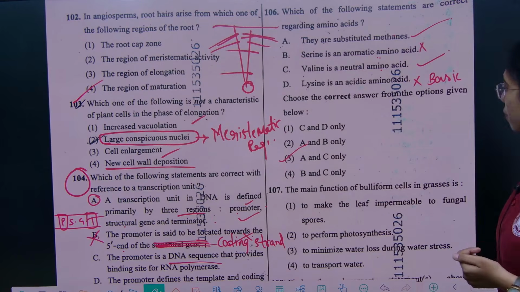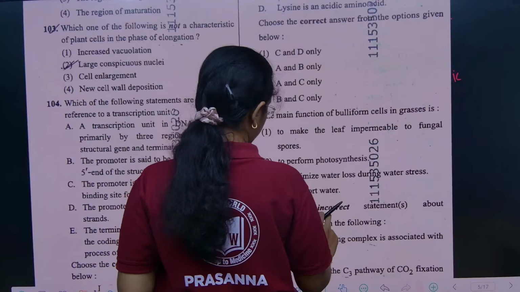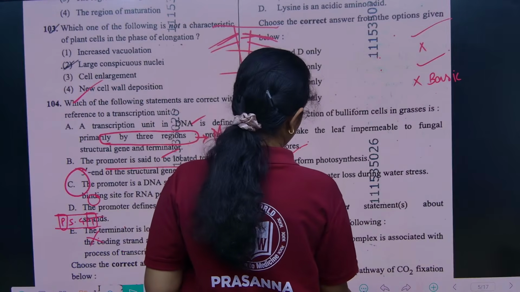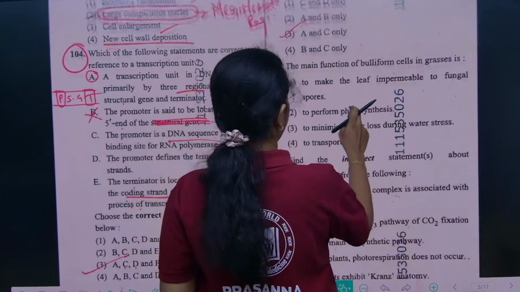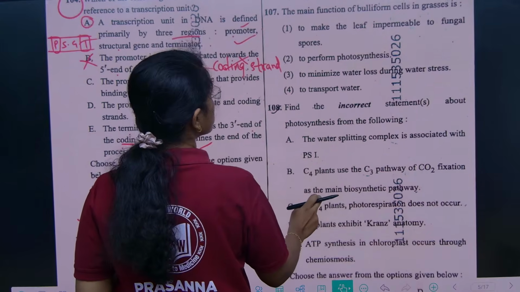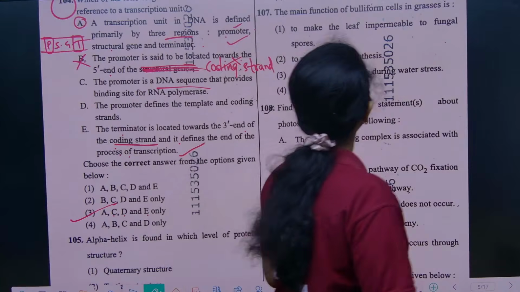Next, the main function of bulliform cells in grasses. This question is from anatomy.